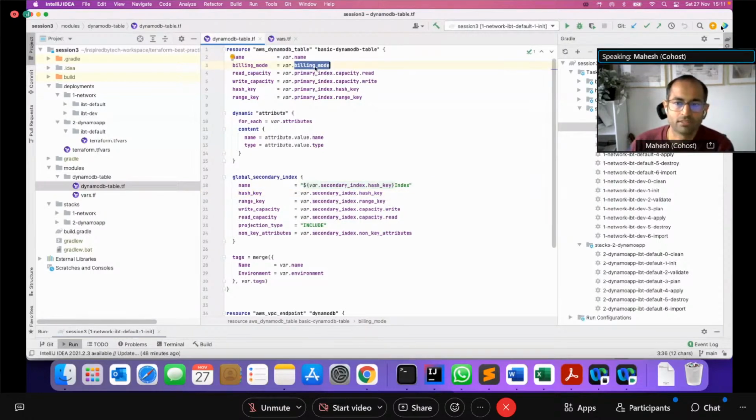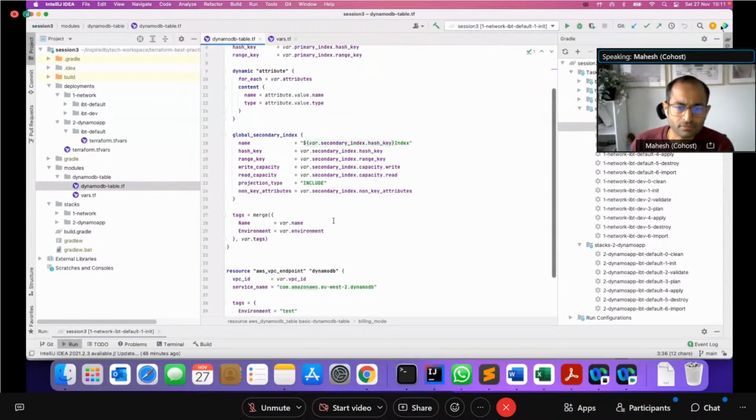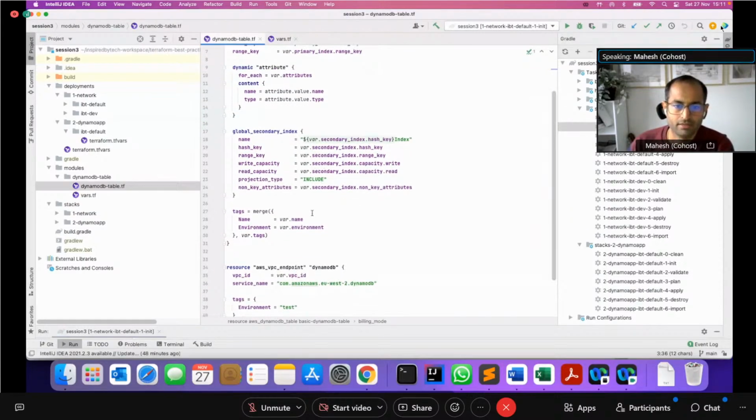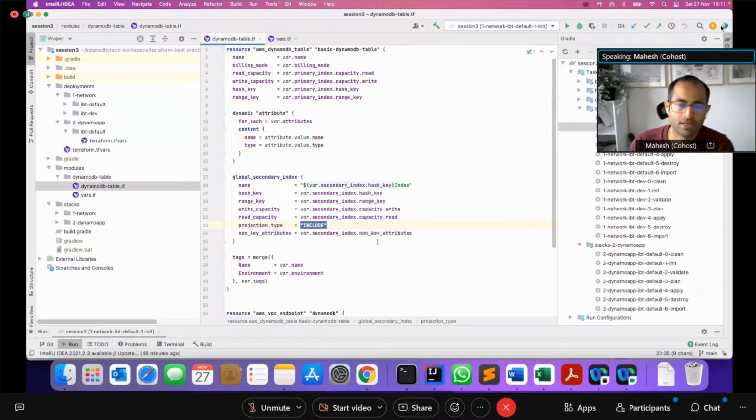I've got everything in lowercase and underscores. And then there's no hard coding unless there's something that I want opinionated, sort of hard coded. Everything else is done dynamically, essentially using variables. So that's the first aspect, which is the module.